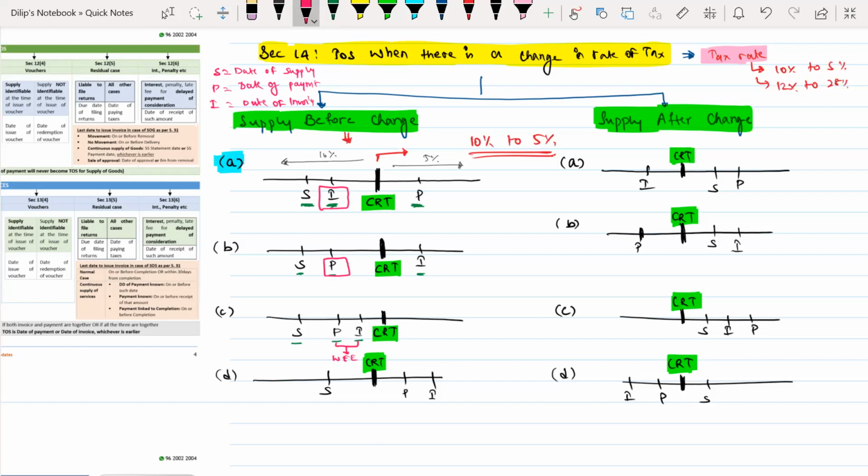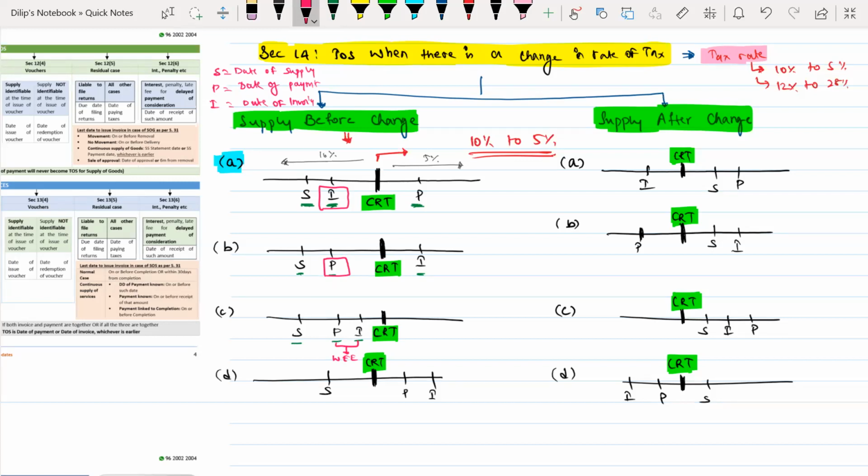I'll repeat. If the supply, invoice and payment, all the three are before change, then the time of supply will be the date of invoice or the date of payment, whichever is earlier.